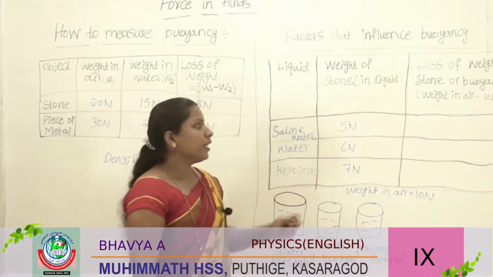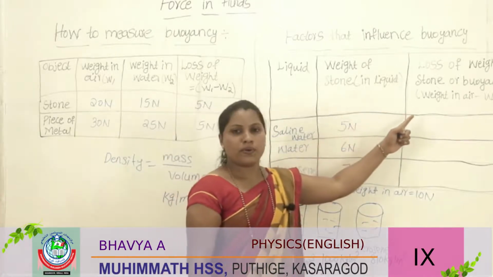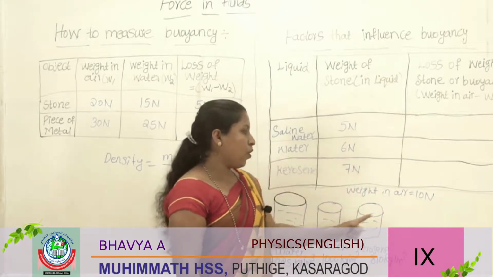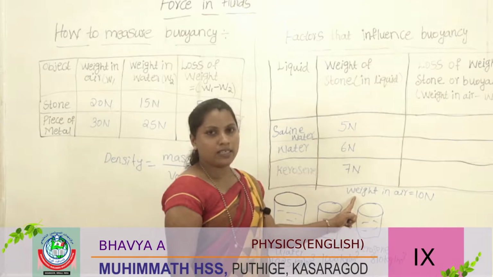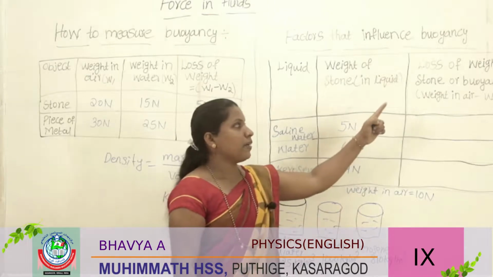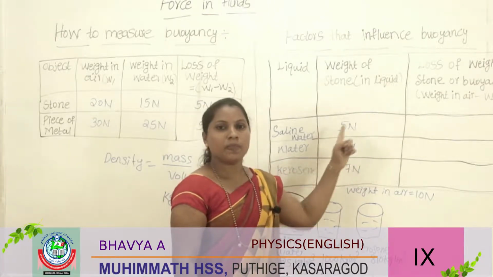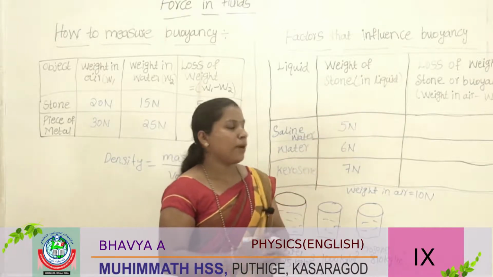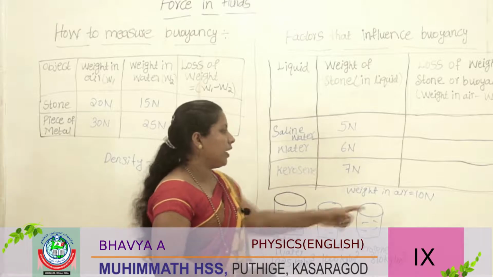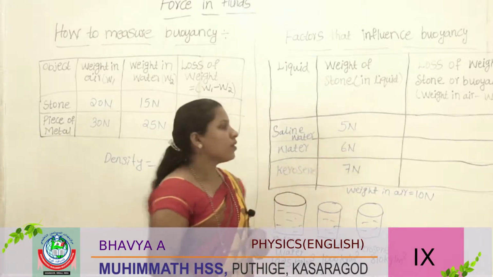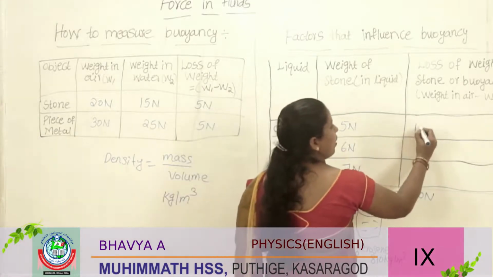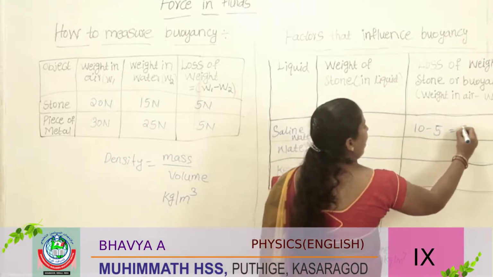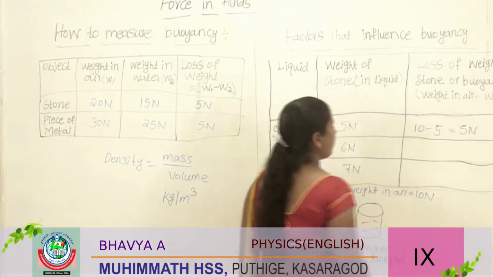Then you should calculate the buoyancy. How do you calculate buoyancy? Weight of the object in air subtracted by weight in the liquid. Here, loss of weight of the stone is the buoyancy. How do you measure it? 10 minus 5, so here 5 Newton.